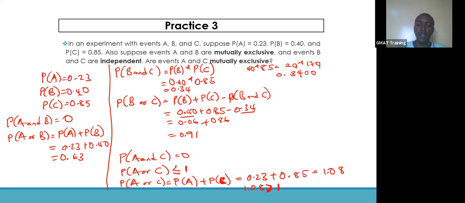But since it's greater than 1, that implies that A and C cannot be mutually exclusive, since you would need probability of A and C to subtract from 1.08 to get a value less than or equal to 1. These events are key areas that you need to master so that you can approach these questions much more effectively.